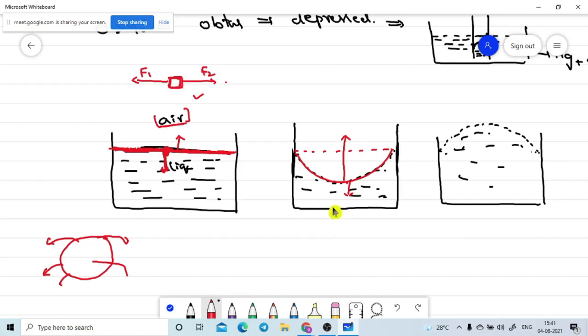Hello, very important point here. Yes, sir. So the net resultant force is acting in the downward direction as compared to the upward force. That's why the liquid shape appears like this. Once again, I need to point out here. In this shape, you will observe this one. Why does it appear like this? See, the net force acting in the upward direction as compared to the downward force. So the downward force is lesser than the upward force.